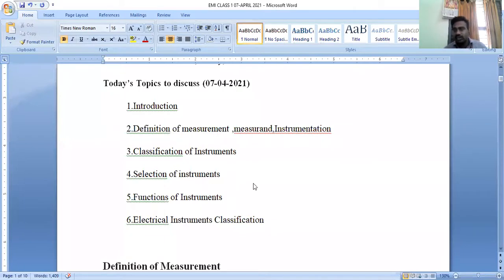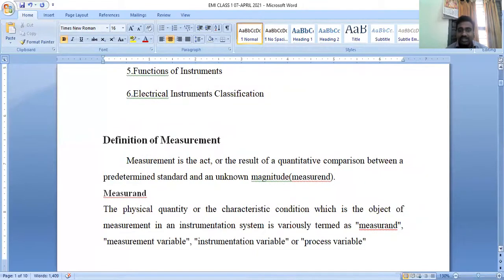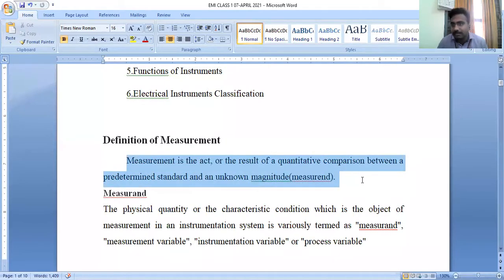Before going into the detailed introductory part, first, what is meant by the term measurement? Measurement is an act. Why do we say it is an act? Because it is a relative comparison, not a post comparison analysis, a quantitative comparison of a predefined standard variable with an unknown magnitude.